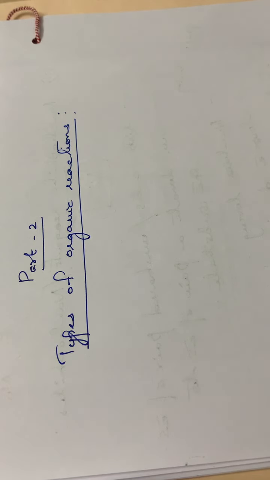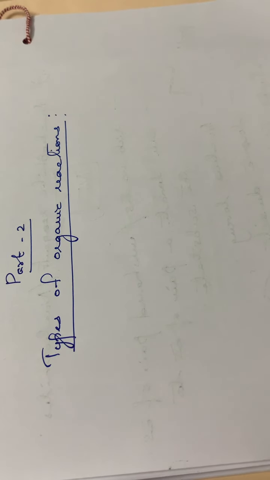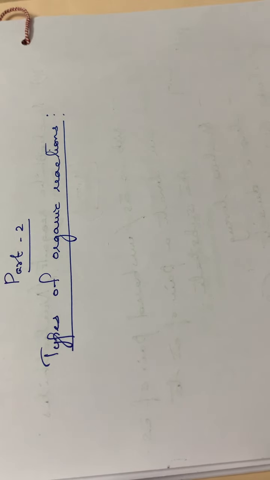Our next topic is dealing with the types of organic reactions. So far, you have seen the different types of species that will be attacking reagents, isn't it? And also the different types of bonds, bonds formed by homolysis as well as bonds broken by homolysis as well as heterolysis. Okay. And also you have gone through the types of reagents, electrophiles, nucleophiles and free radicals, and the different categories of electrophiles and nucleophiles as well. Okay. So next is coming to the types of organic reactions.